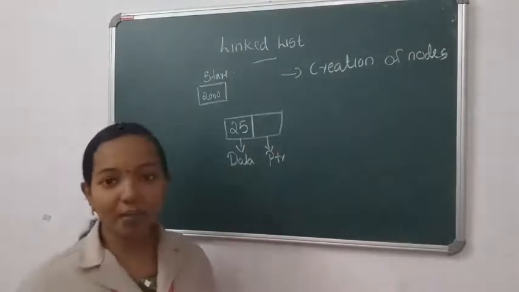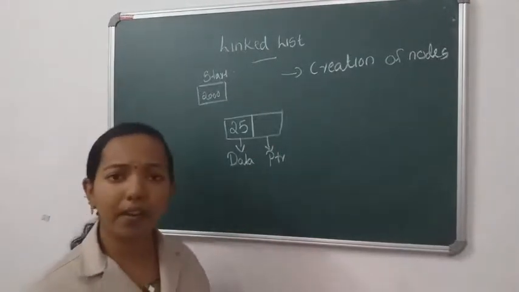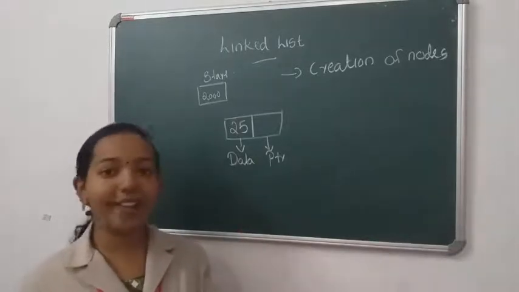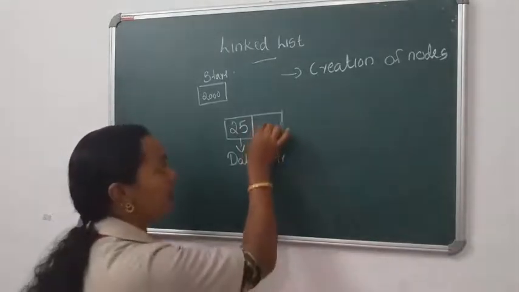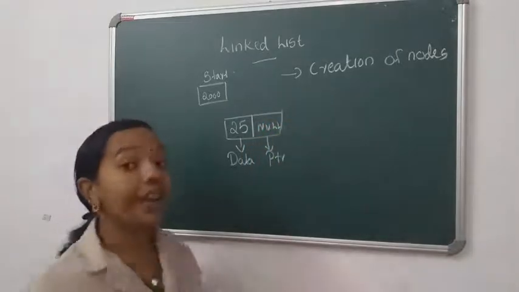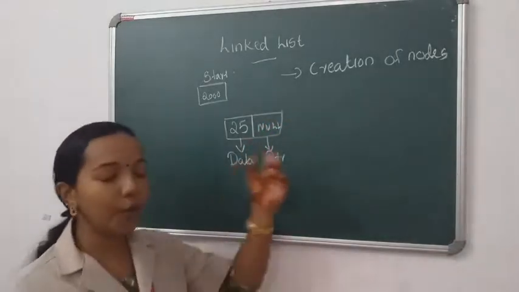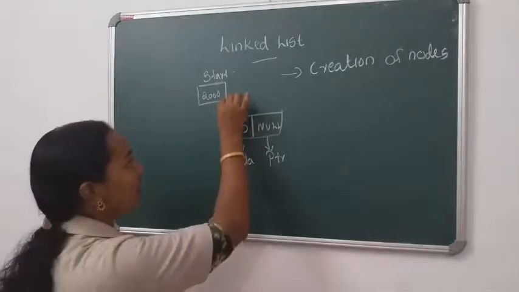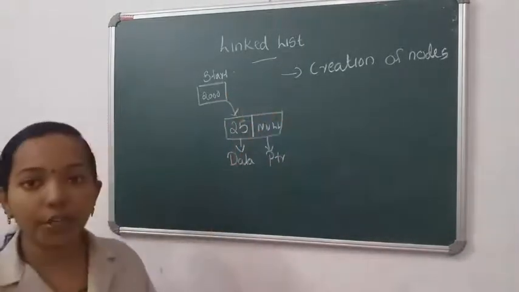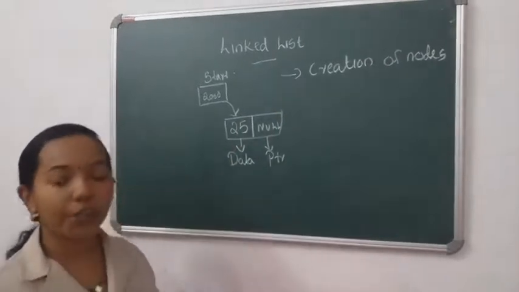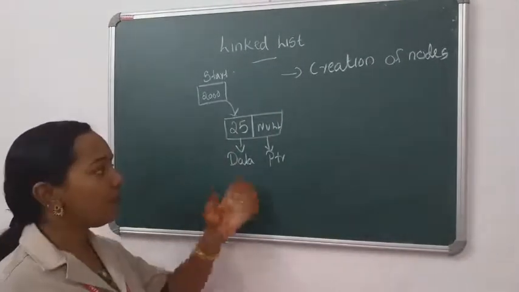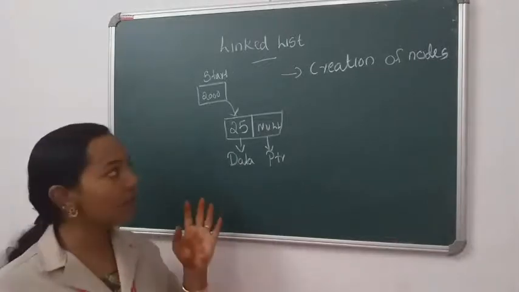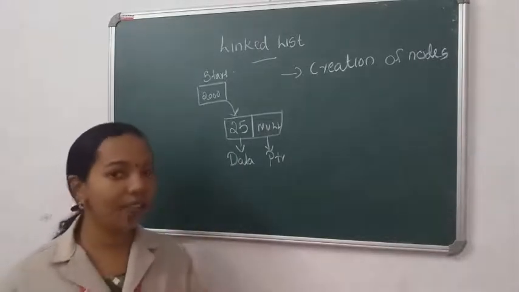Look at the pointer part. Is there any value present in the pointer part? No, because it is the first node. It is not connecting to any other node. So definitely what will be its value? Null, because it is not pointing to any other node. So start is pointing to the first node, or start is pointing to the value 25. So this is a linked list that contains a single element.